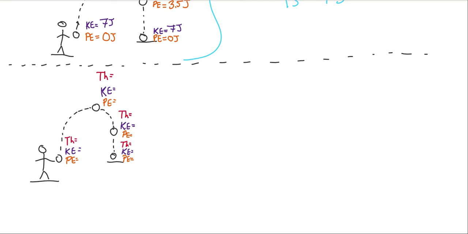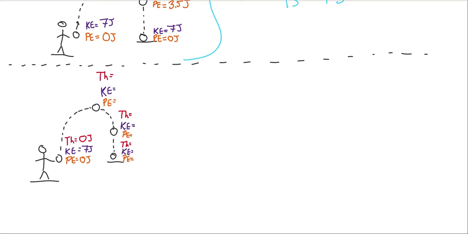Now let's start with the same situation. 7 joules of kinetic energy, 0 joules of potential energy. When this ball has just begun to move, has it encountered any air, and has it encountered any friction yet? The answer is no. There's been no friction, so there would be no energy lost due to friction just at the beginning of the motion.